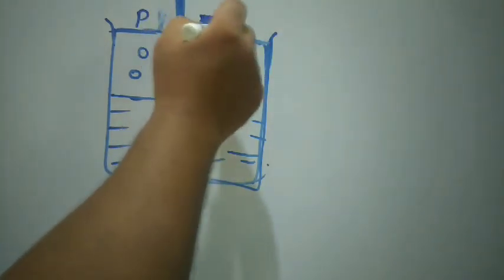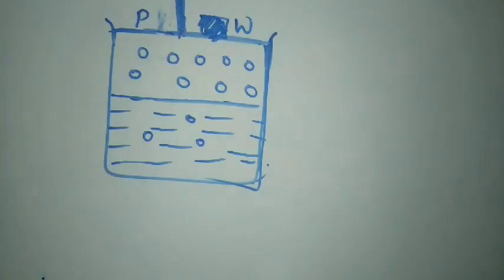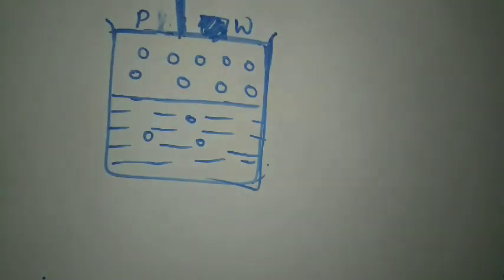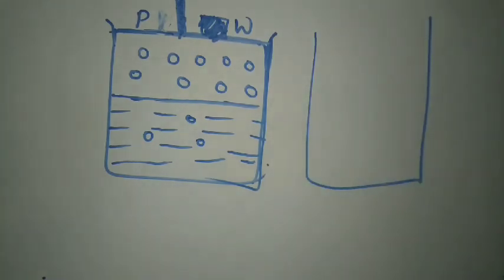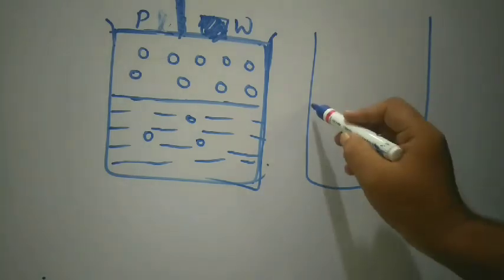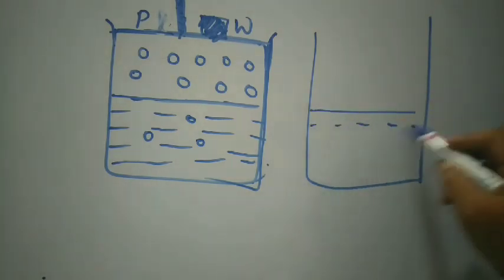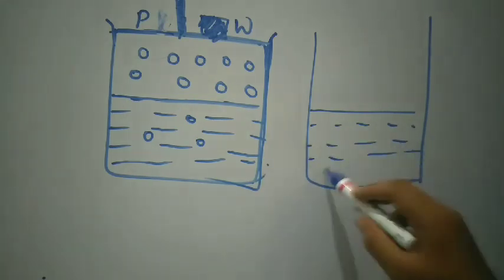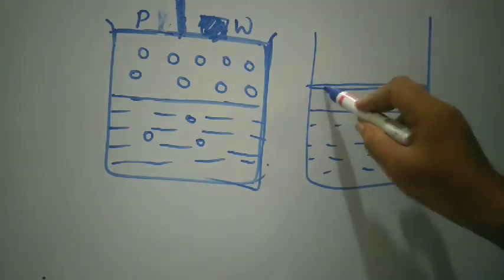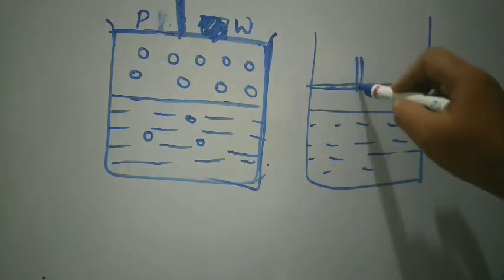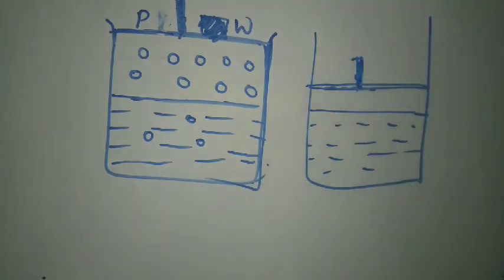Suppose we are giving a weight W. After that, the piston will go down. After giving weight, the piston will go down and come to this area, right?